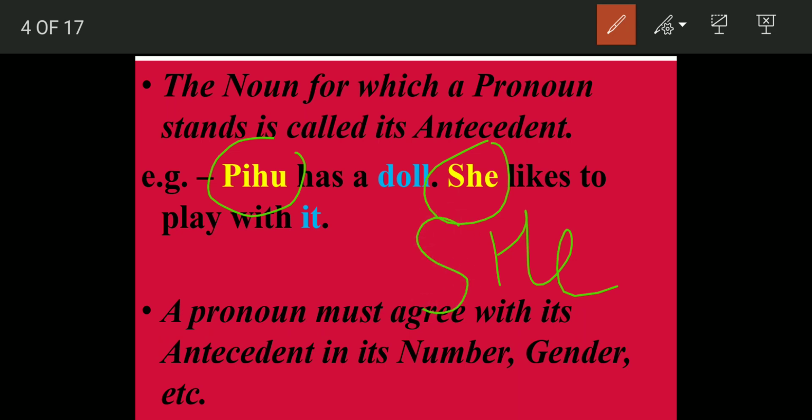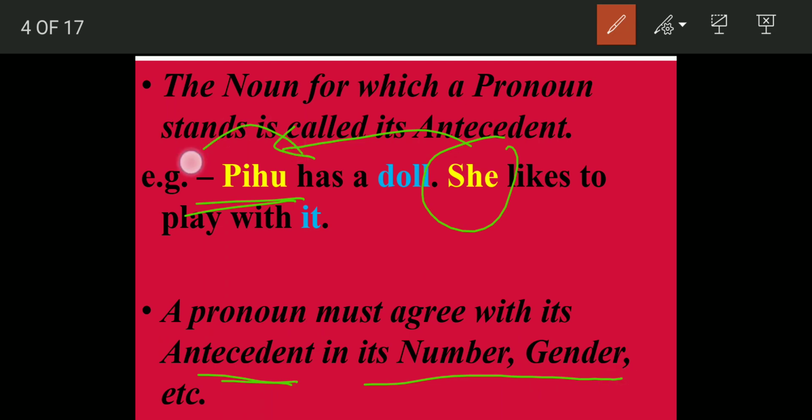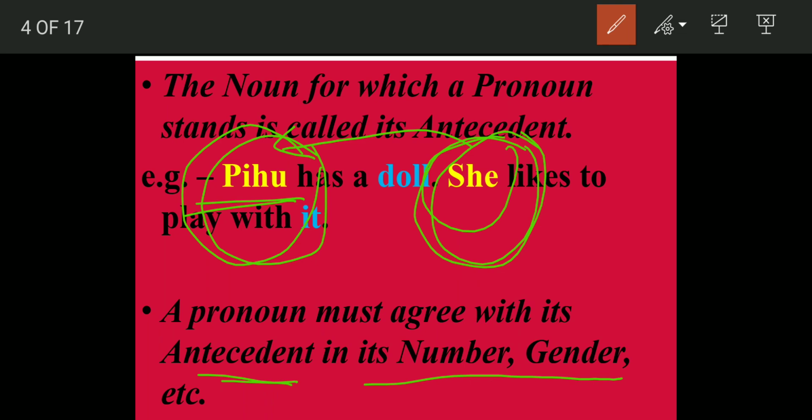We write she. If it was written, Mohan has a doll. Now Mohan is a boy. So what will be the pronoun? He likes to play with it. So always keep in mind that whenever we are using a pronoun, it must agree with its antecedent. That is, the pronoun must be in accordance with the noun that is used, in its number and gender. If we have a singular noun, we will have a singular pronoun. If we have a plural noun, we will have a plural pronoun. If there is a masculine noun, there will be a masculine pronoun. If there is a feminine noun, there will be a feminine pronoun.